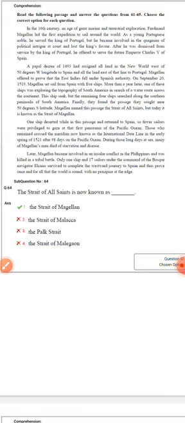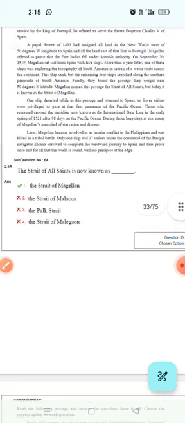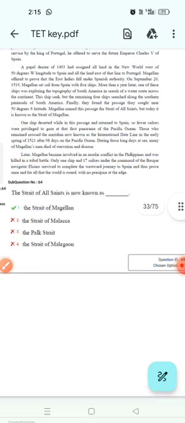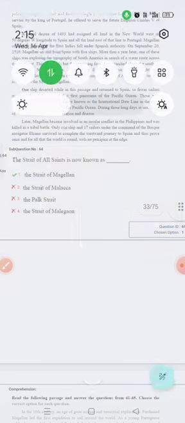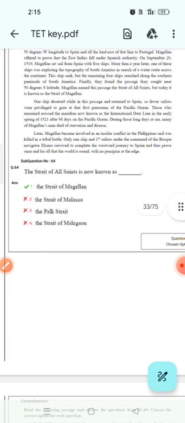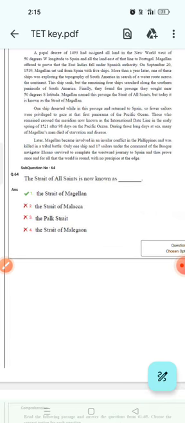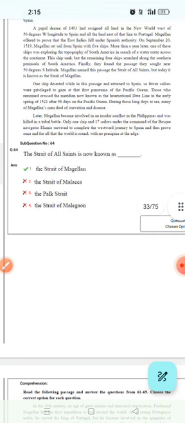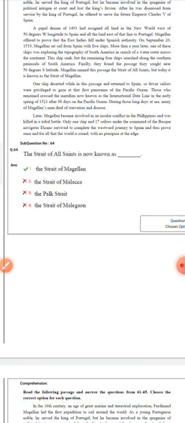So don't miss it, where we can score 5 out of 5. And sometimes they ask questions related to vocabulary also, where particular lines are given, with vocabulary of synonym or antonym, which means that.